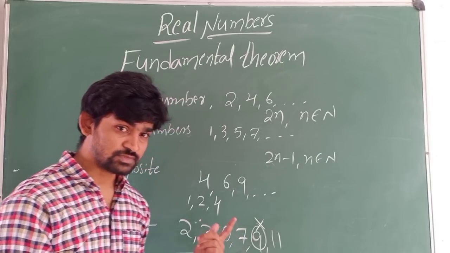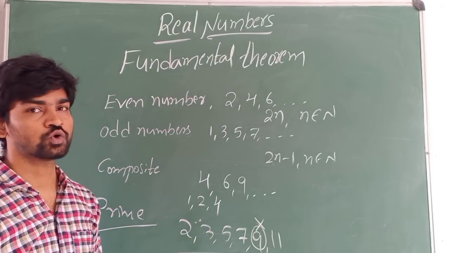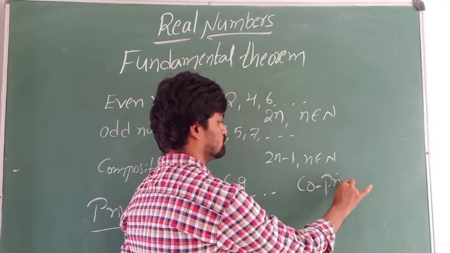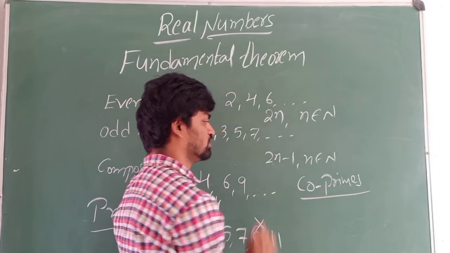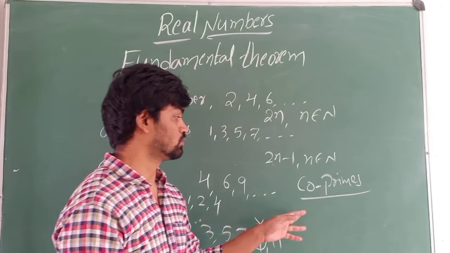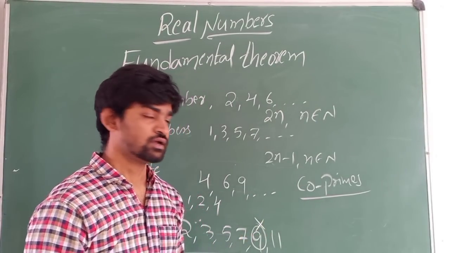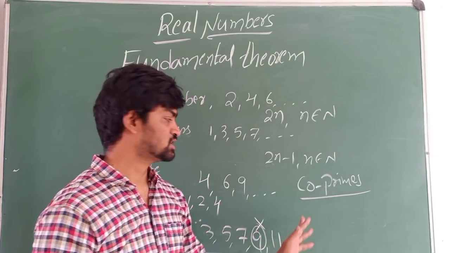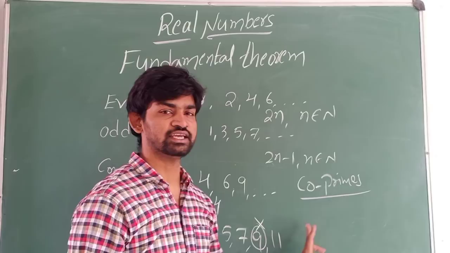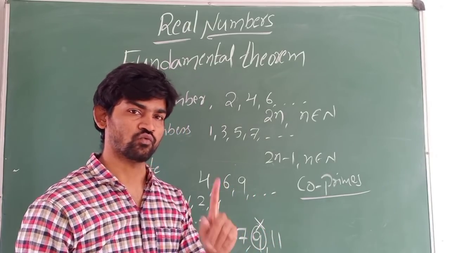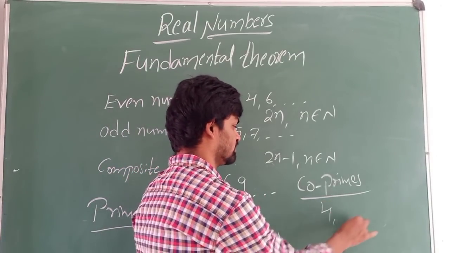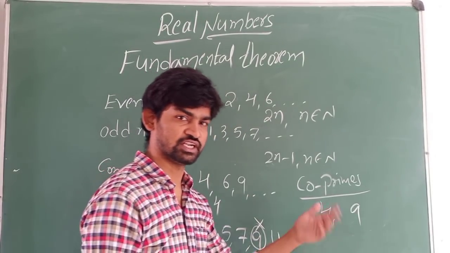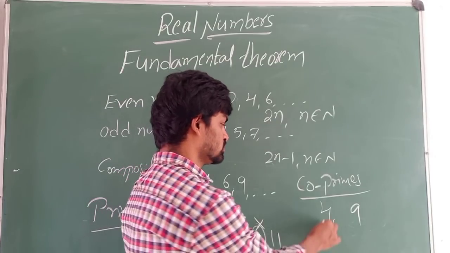Next, after prime numbers we will see co-primes, which are very important. Co-primes are numbers which are prime to each other. It means they should not have any common factor other than 1. Take 4 and 9. These two are not prime numbers; co-primes need not be prime.